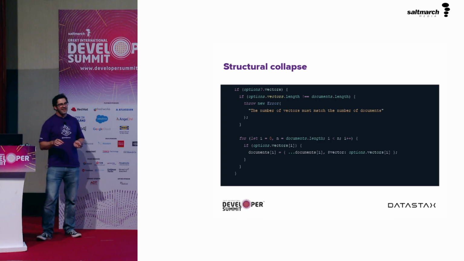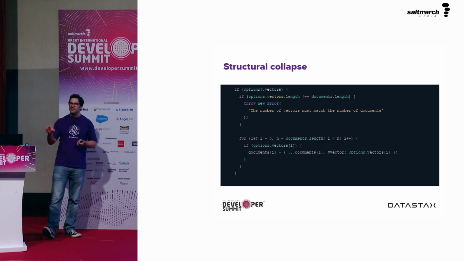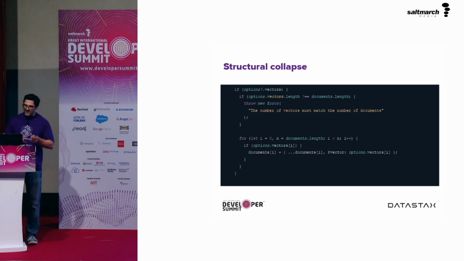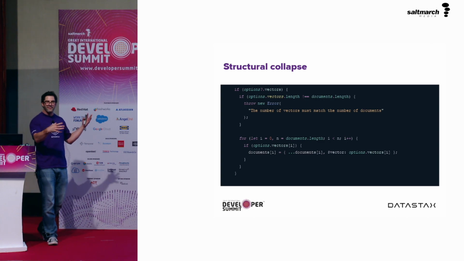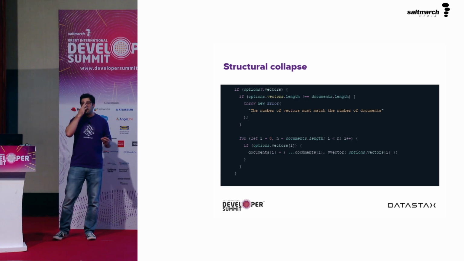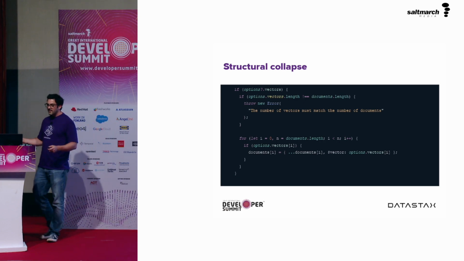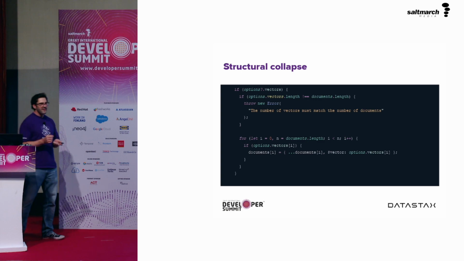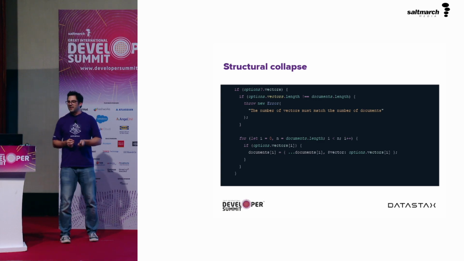In this case, it sort of combines with the idea of an early exit as well, because in this particular bit of code, if our options has a vectors object in it, and the array of vectors is not the same length as the array of documents, then it's an error. We can return early. Otherwise, we carry on and we map up the vectors and the documents together. And so that error is effectively another early return.